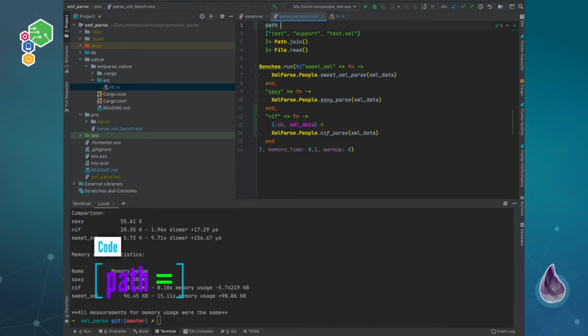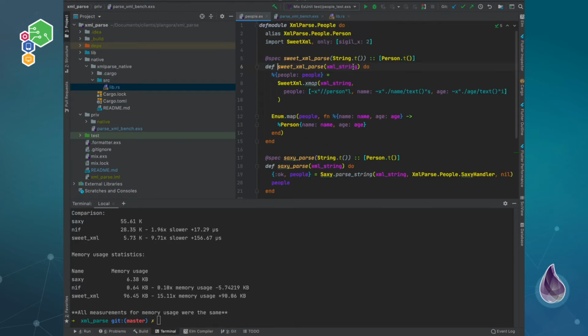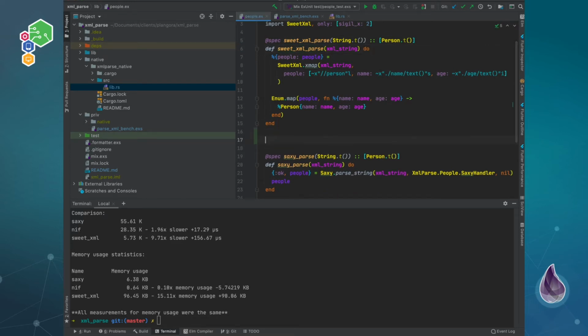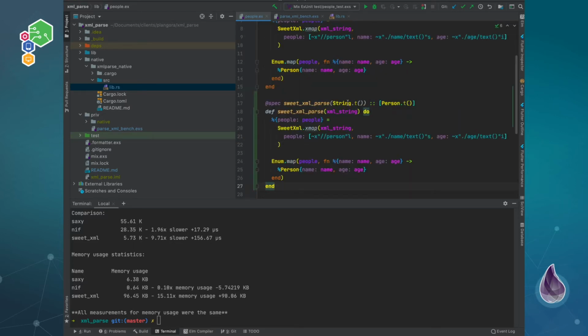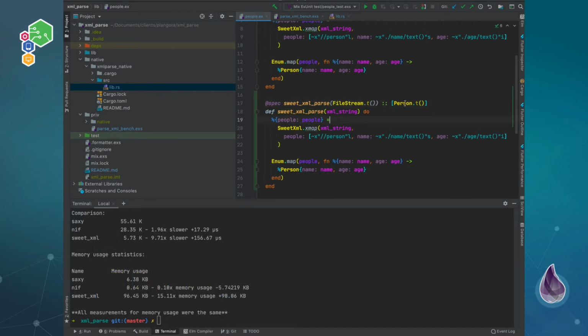So path, and then we go over here and stick our path in here. For our SweetXml parse, I'm going to make a separate function for this one, so that we don't mess up what we already have. So we can go over here. Instead of taking a string of data, I think it's called a file stream. I'm not too sure, I can change that later.